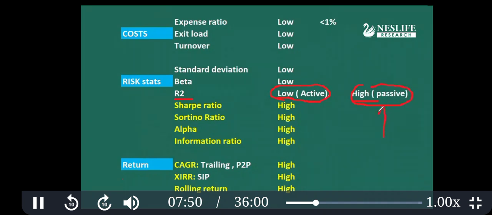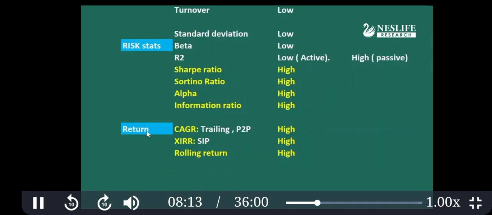Because passively managed funds are tracking the index, and there has to be strong correlation. This R square is nothing but the correlation square. Now, for practical purposes, even if you don't understand, you can easily start applying this algorithm, or we can say protocol: if you have mutual funds, these should be the parameters.